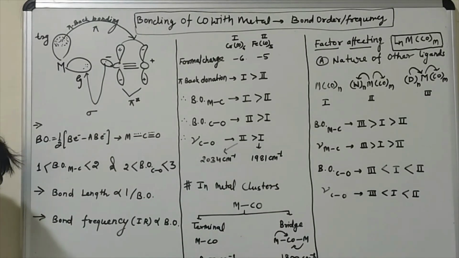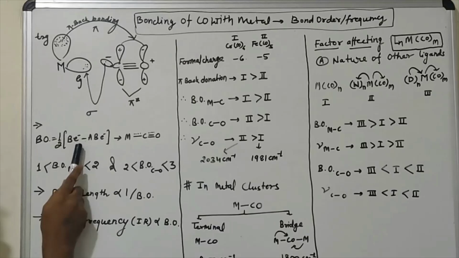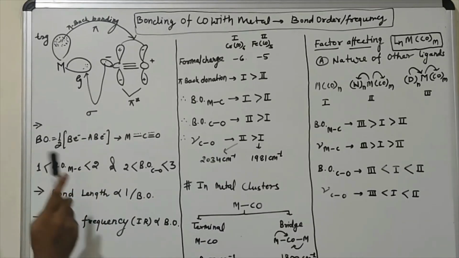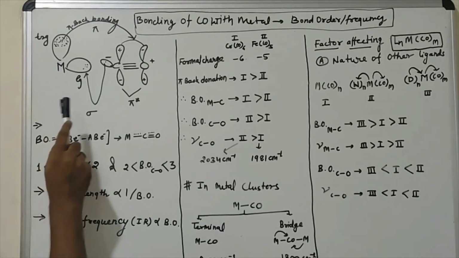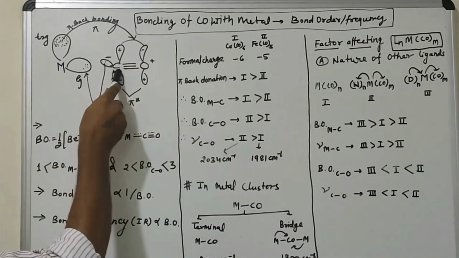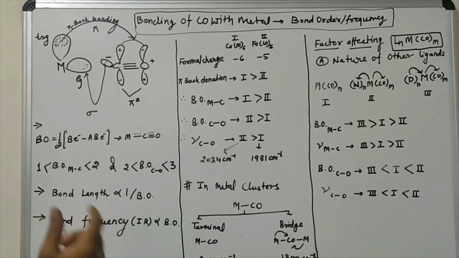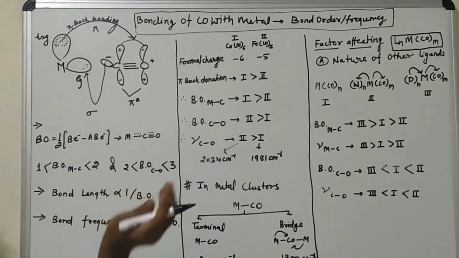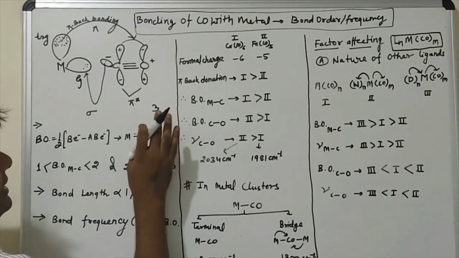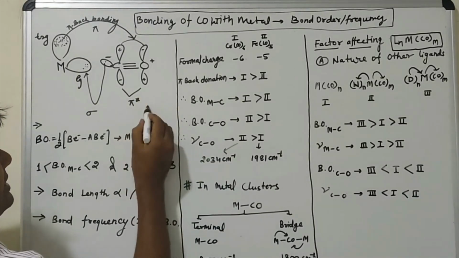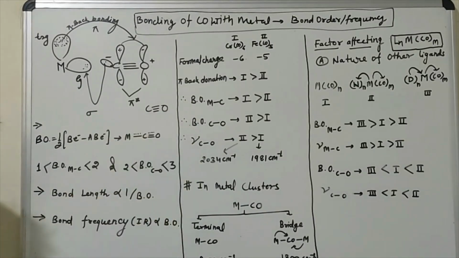As we know, the formula of bond order is equal to half of bonding electrons minus anti-bonding electrons. In this figure, you can see that if we calculate the bond order between carbon and oxygen, then in the neutral state of carbon monoxide, we have already discussed the bond order is 3 between carbon and oxygen. That means a triple bond. In the free state, carbon and oxygen have a triple bond.